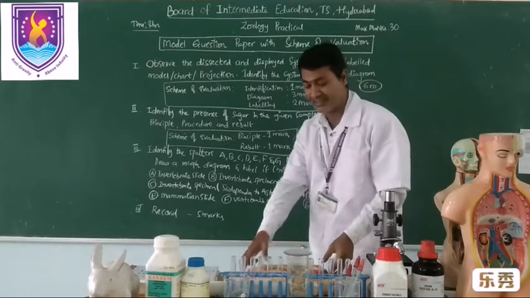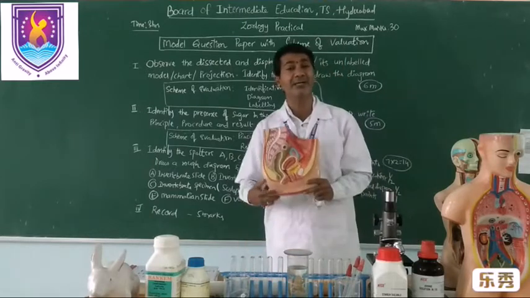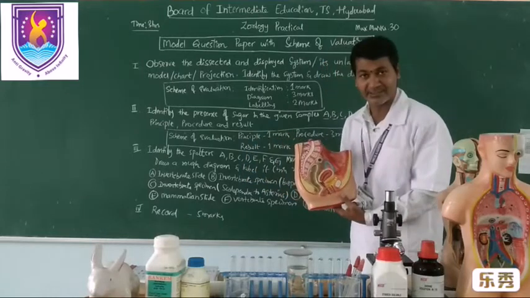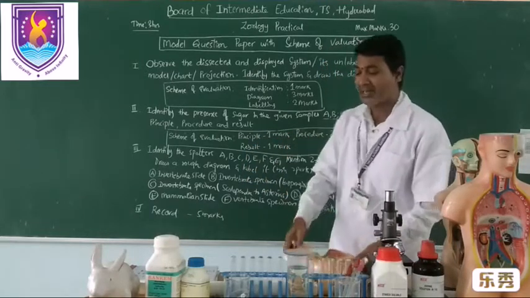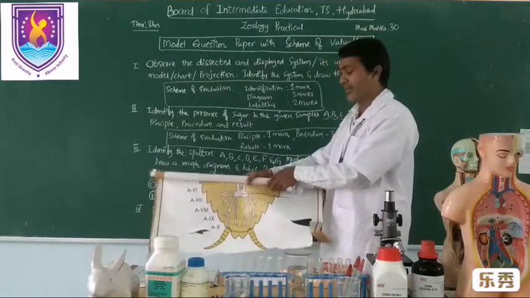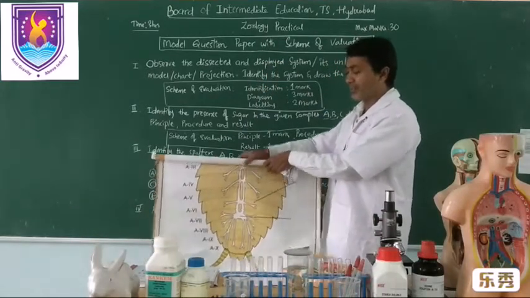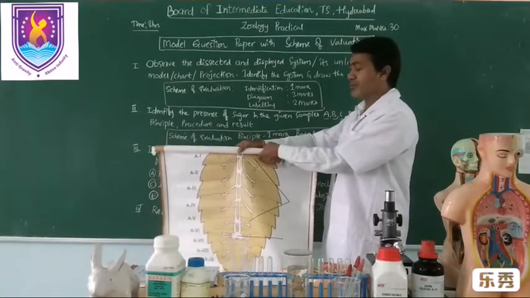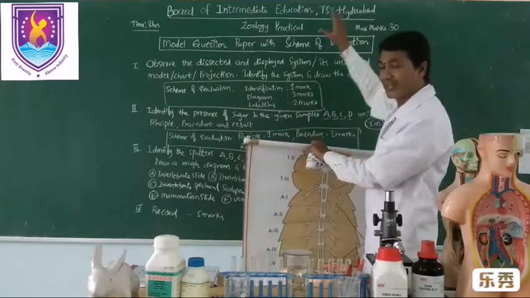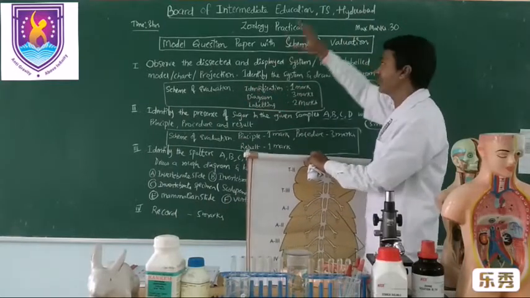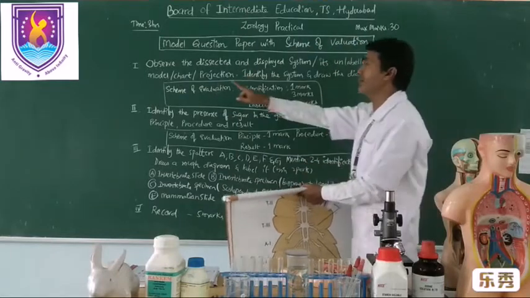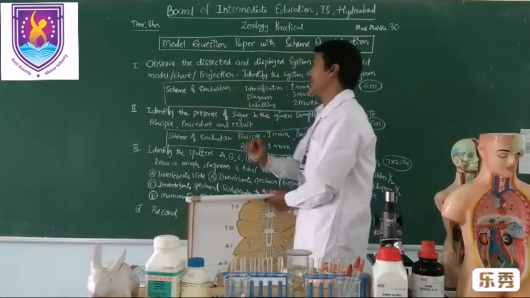My dear students, this is a model, an unlabeled model. This is a female urinogenital system, unlabeled model. Or they can give a chart like this, an unlabeled chart. This is a chart of the cockroach neural system. This chart or system will be displayed here during the examination. So, an unlabeled model or chart or projection.